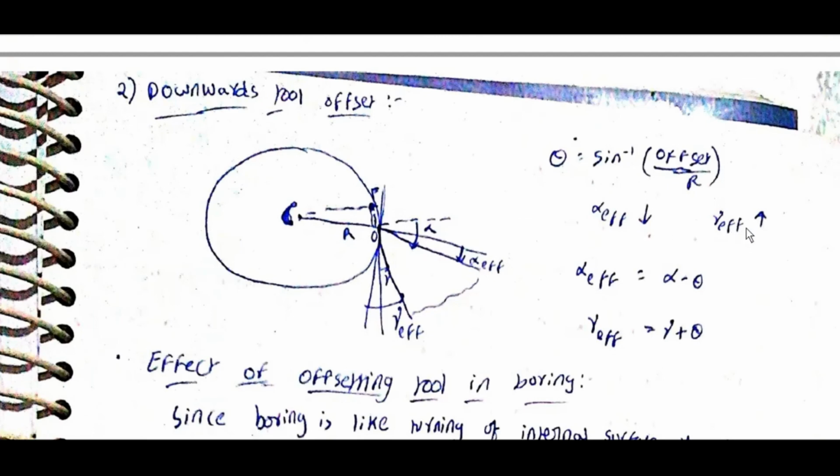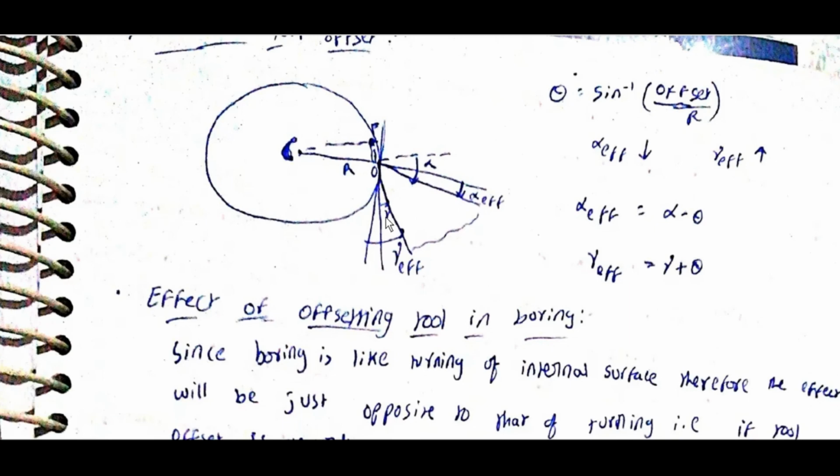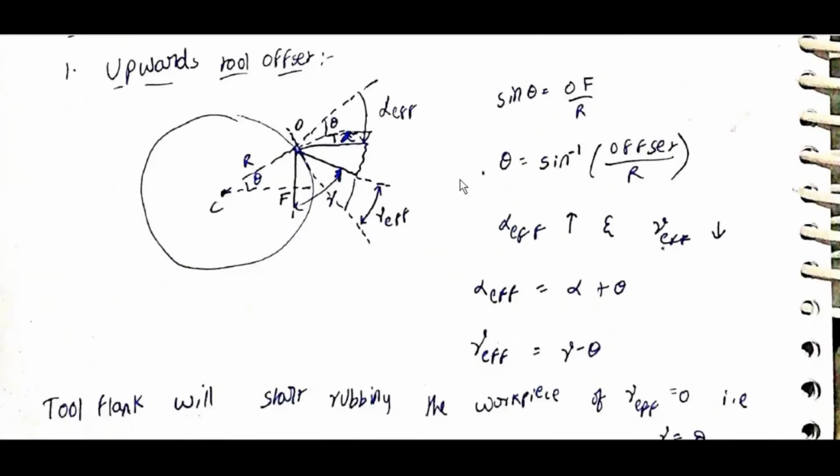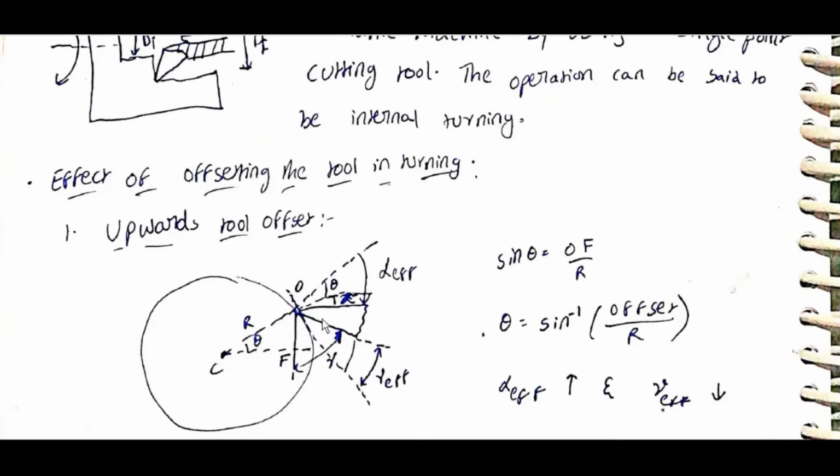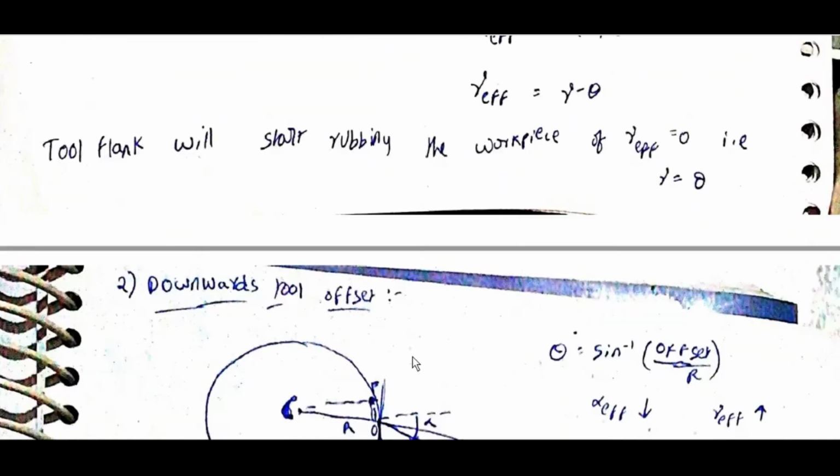Alpha effective decreases, gamma effective increases. Alpha effective is equal to alpha minus theta. Gamma effective is equal to gamma plus theta. This line moves towards like this. This line will be like this, alpha minus theta. If it is kept above, then this line will be like this, gamma effective decreases.